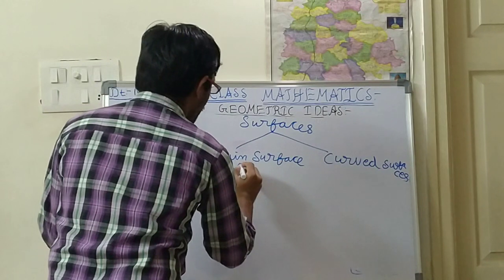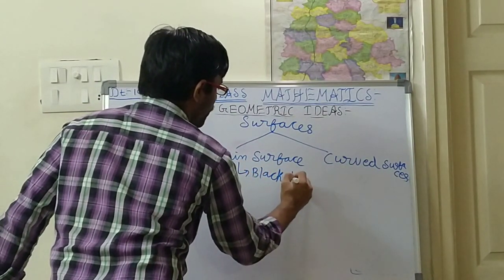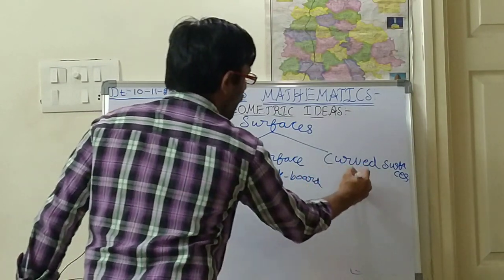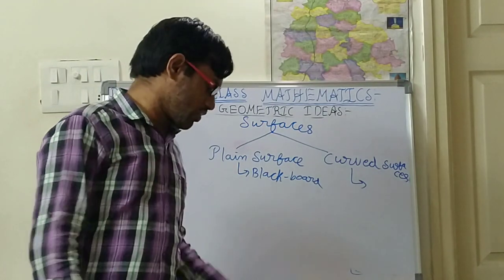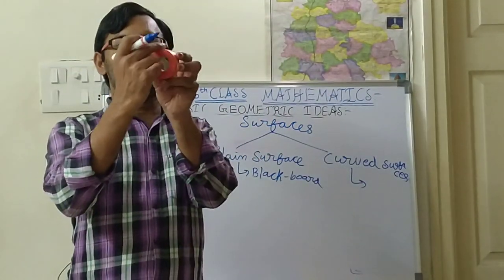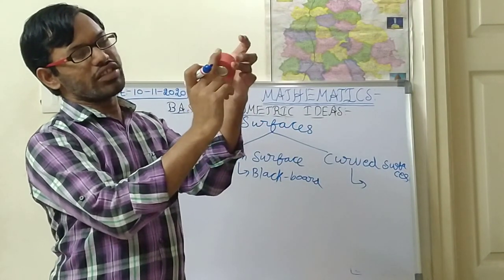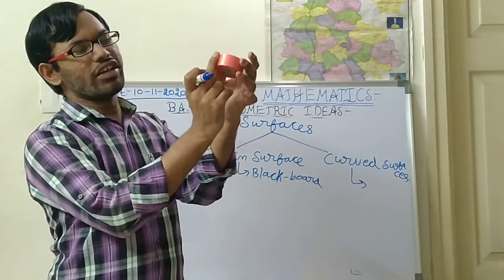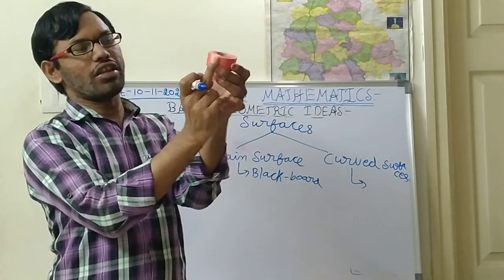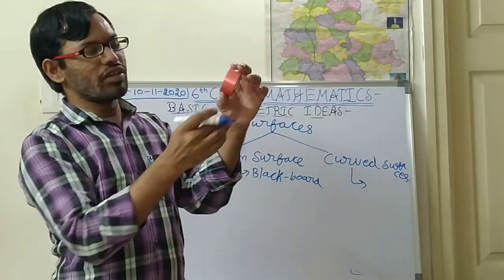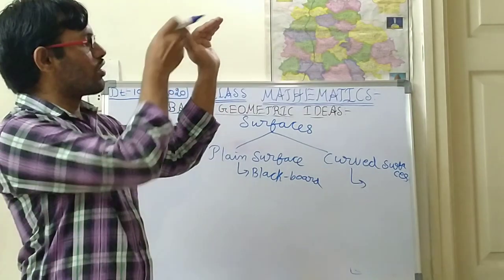So what are the plane surfaces? Blackboard, you will say. For here you will write blackboard. Curved surfaces means the surfaces which have a curved structure. So you see, children, here this is the surface. On this surface, how is the surface? It is rolling. It is rolling every time. So that means it is a curved surface. If you look, see, children, I am closing like this. See how it is. So it is a curve.